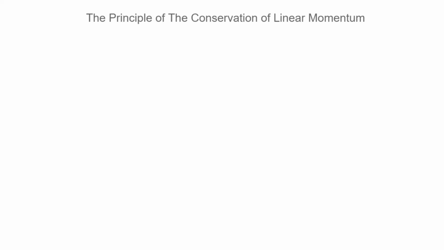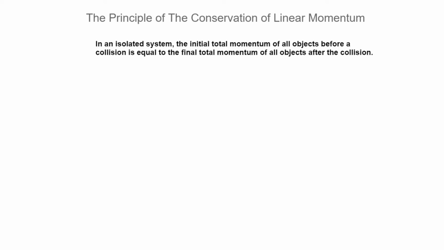Well, having defined what momentum is, we come to something very, very important in physics, the principle of the conservation of momentum, or in this case, of linear momentum, so in a straight line. Well, here it is. It reads as follows. In an isolated system, the initial total momentum of all objects before a collision is equal to the final total momentum of all objects after a collision.